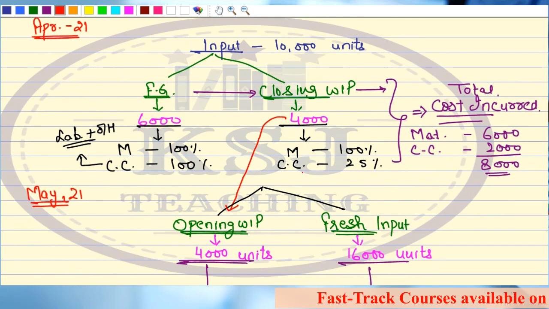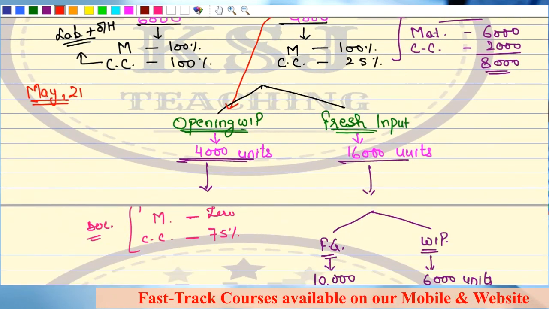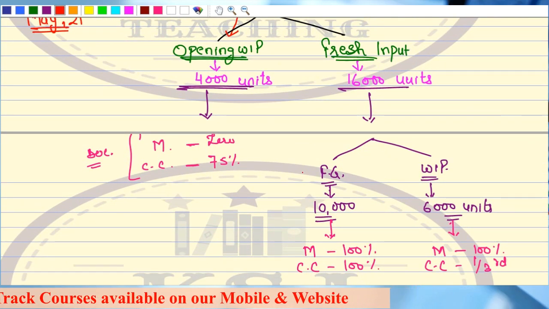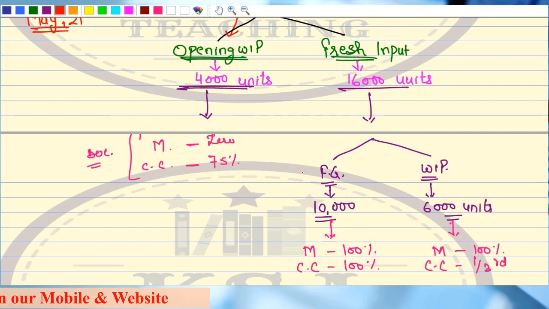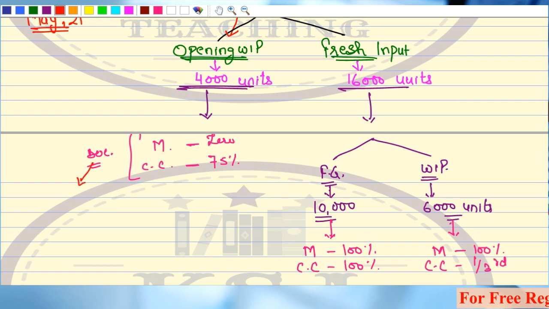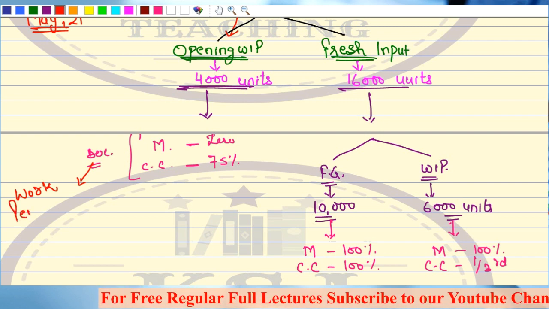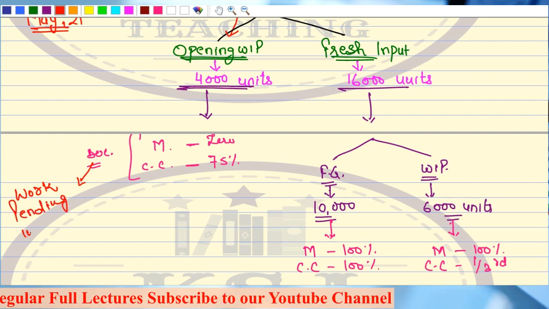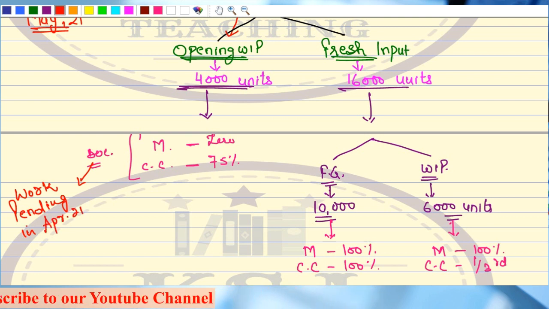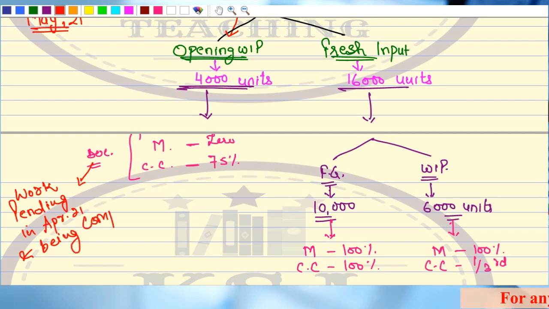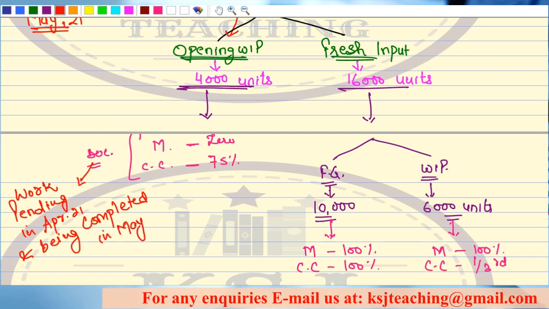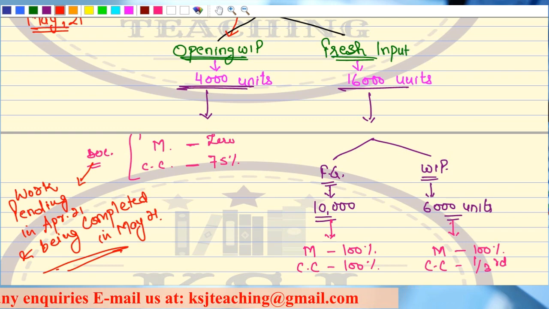So this is the whole scenario of April 2021 and May 2021. And the most important point is the degree of completion of opening WIP. For material it will be 0, because this degree of completion means the work that will be completed in May 21, work pending in April 21, right? So this is the meaning.